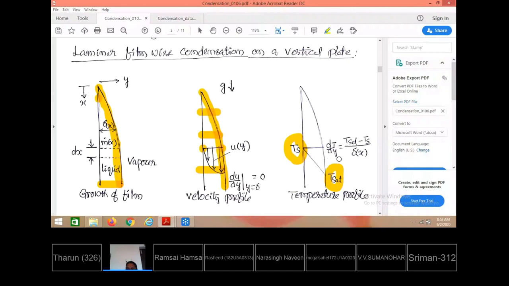This is the temperature gradient from the plate to the interface level, that is dT/dy: temperature difference by thickness. At the plate y equals 0, and at the interface y equals delta, so dy equals delta minus 0, that is delta. So the temperature gradient is T saturation minus Ts divided by delta.